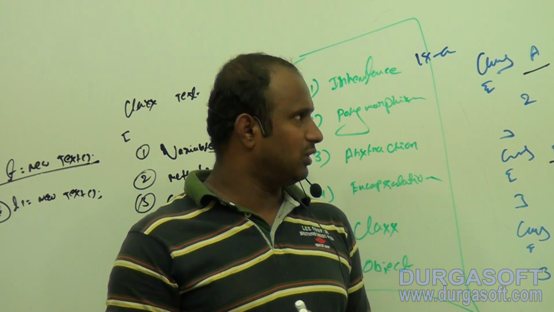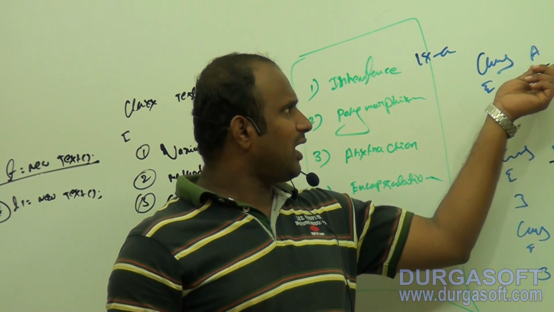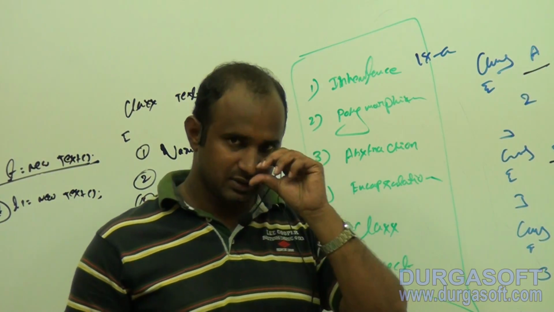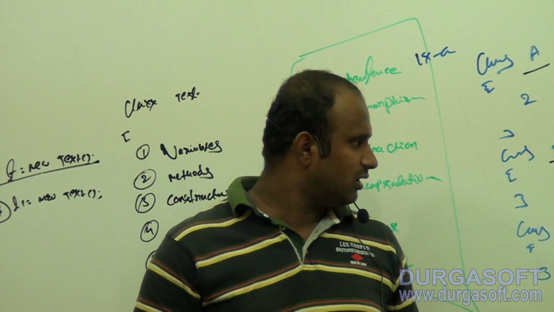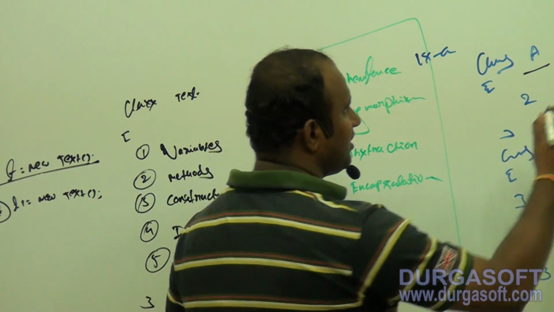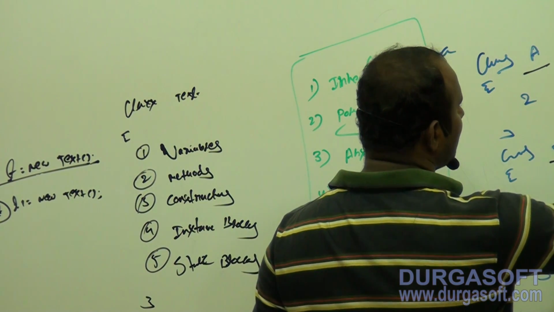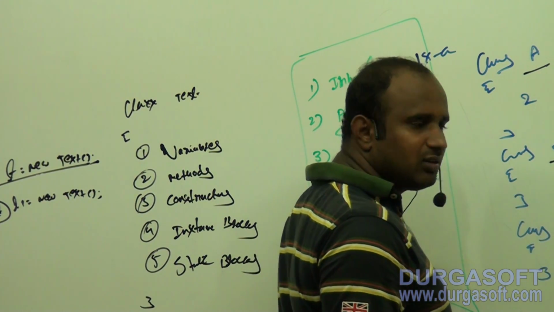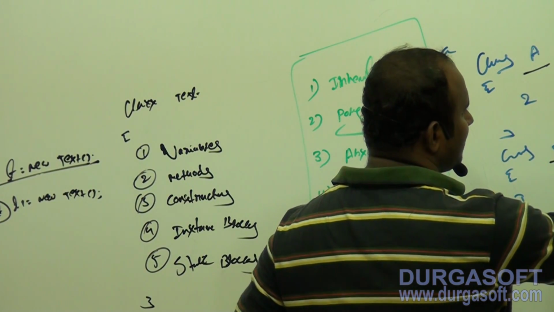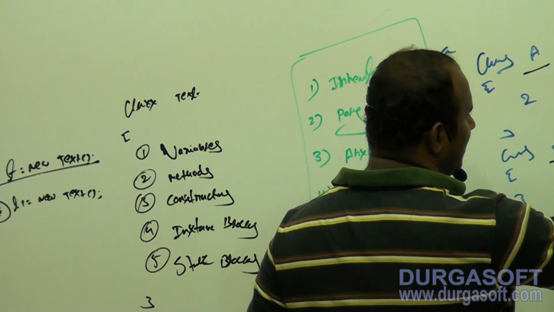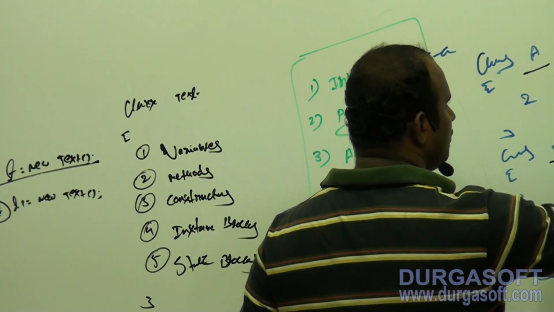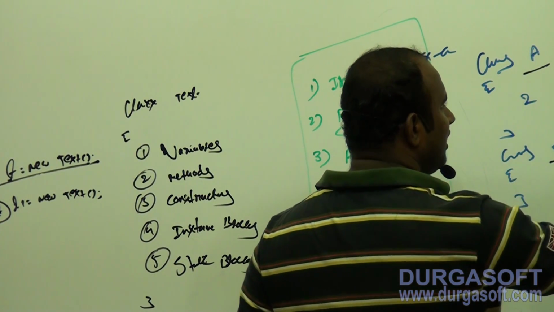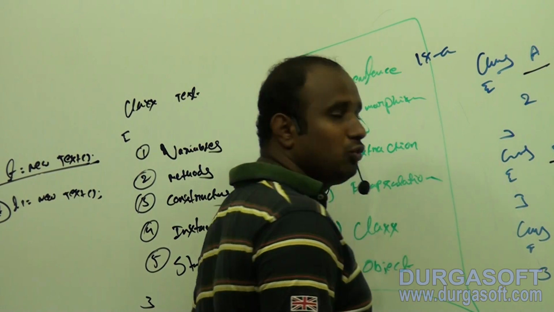Point is clear? Good. So here, I am creating an object of A class. Now tell me how to create the object of A class. Generally, A = new A(). A class contains how many methods here? 2 methods. What are the 2 methods? A.M1 method is there, A.M2 method is there. So once you create the object of A class, it is possible to call how many methods here? 2 methods.